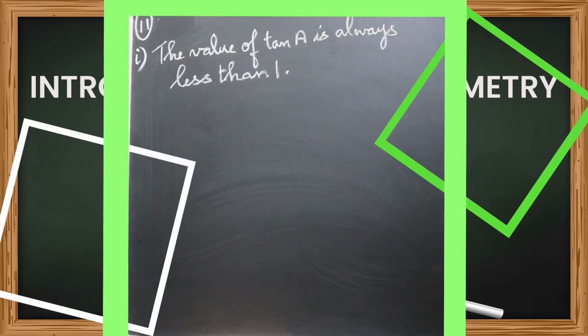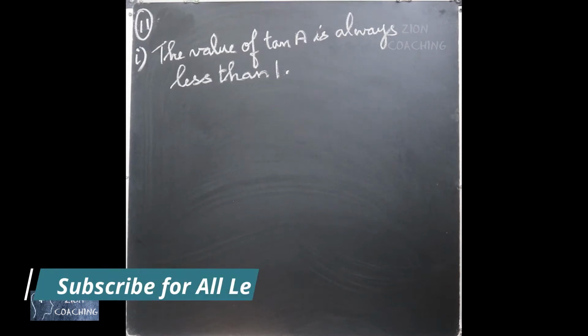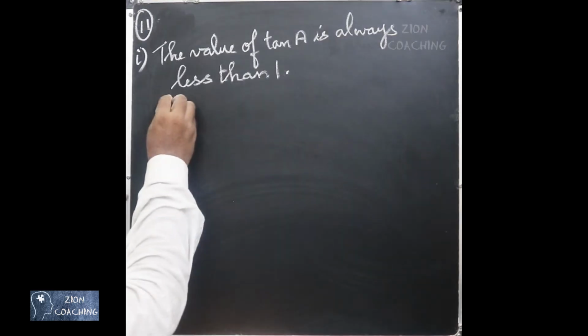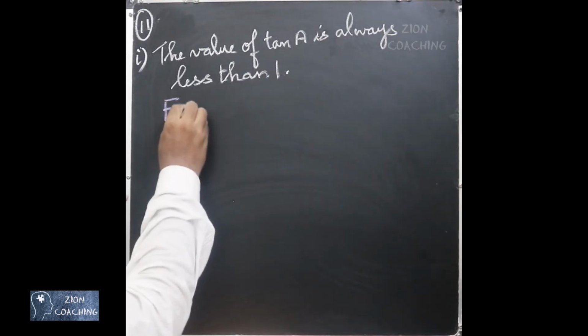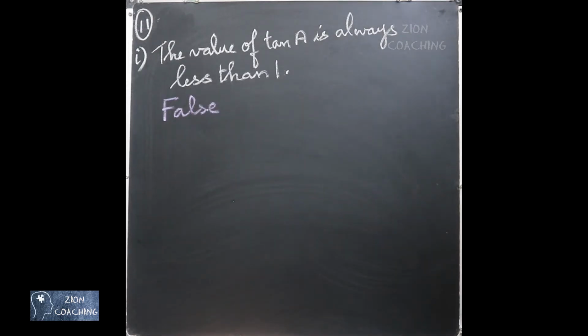Number 11, subdivision 1, we are going to state whether the statements are true or false. We have to justify our answer. Now, the value of tan A is always less than 1. Now, the answer is false. I will explain the reason to you.